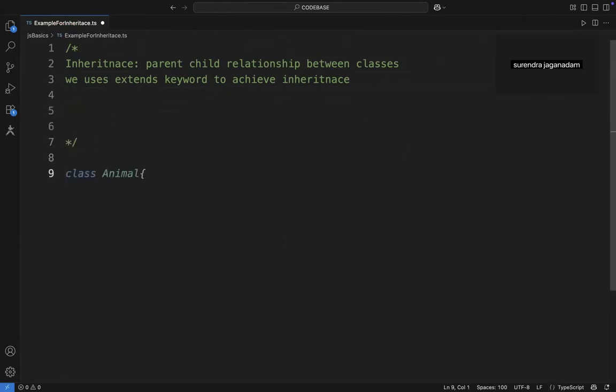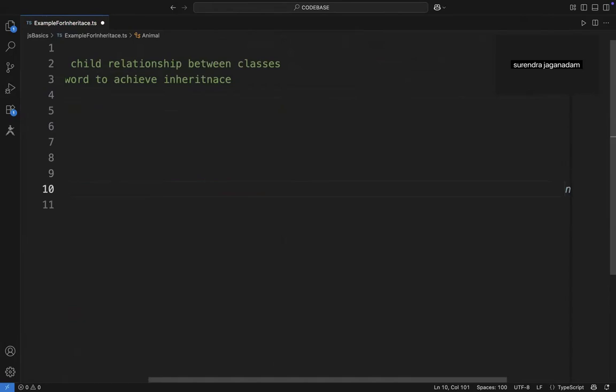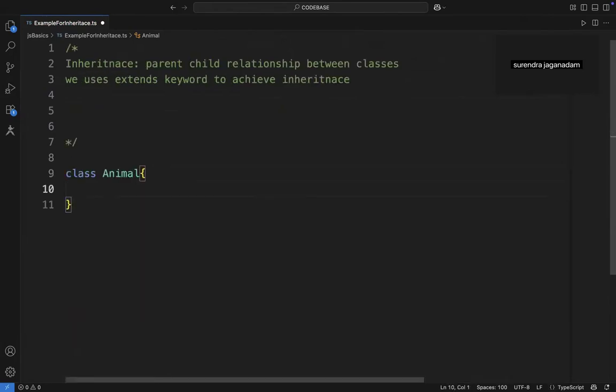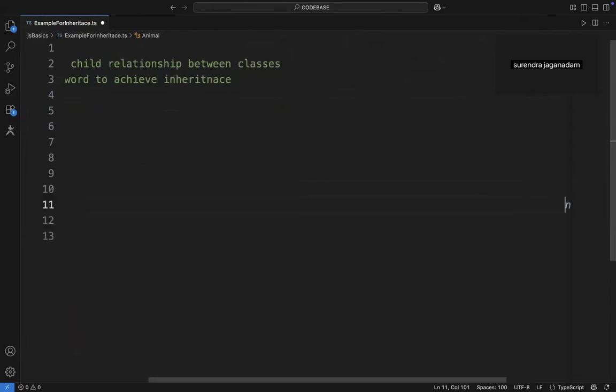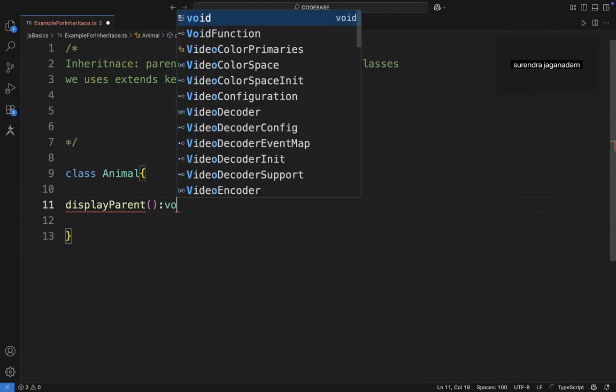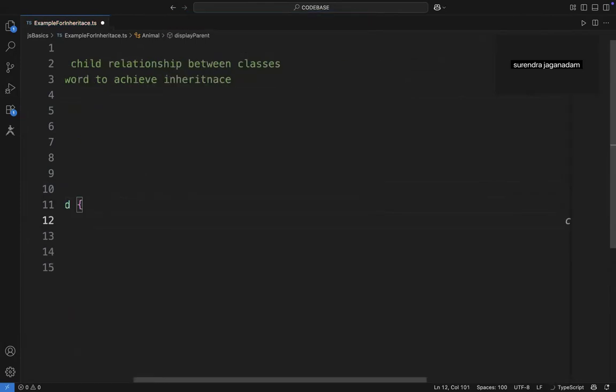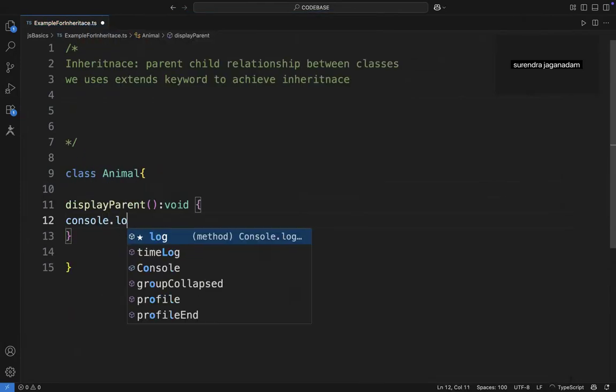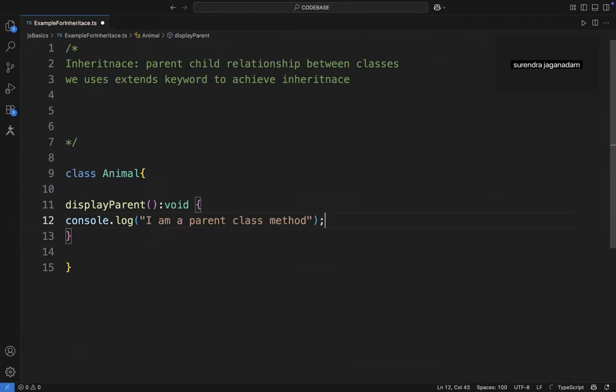Consider that there is a class Animal, and in this class I'm adding only one method, displayParent, void, and here I'm writing console.log, I'm a parent class method.